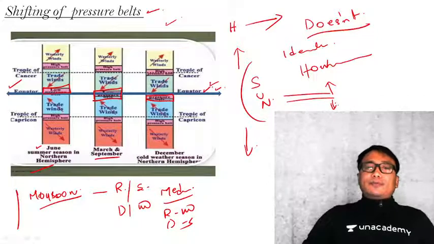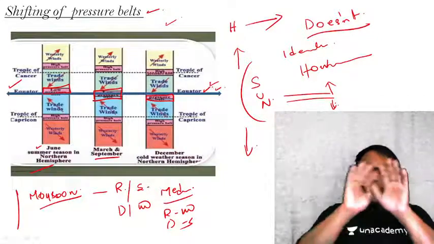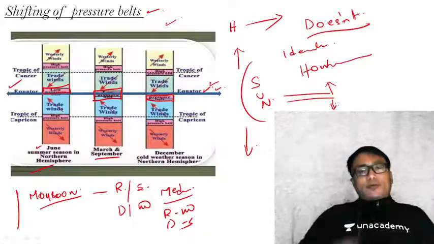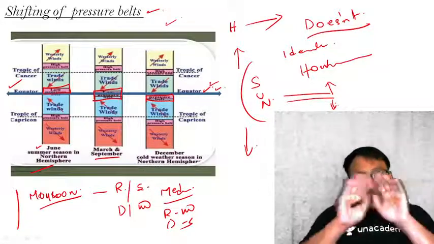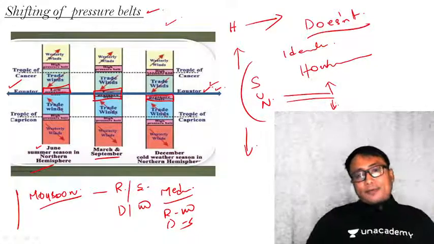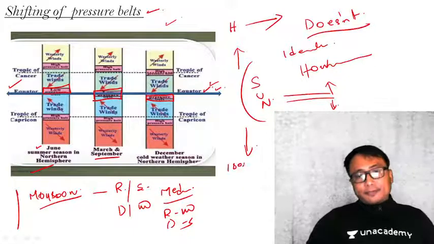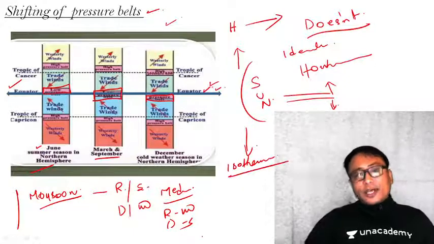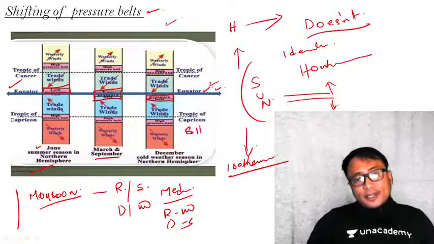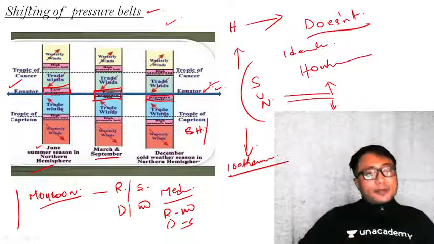But in real life, what you will observe is that the Earth's surface is not homogeneous. In some regions you have water body, in some regions you have land mass. Also remember, we have already seen isotherm, and you know that the specific heat of land and water is different.